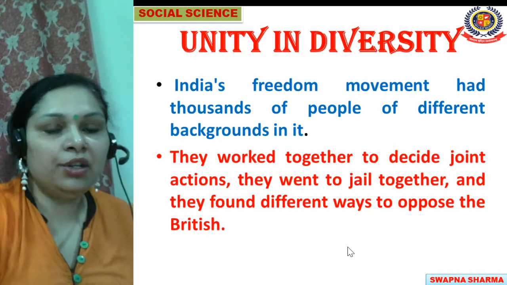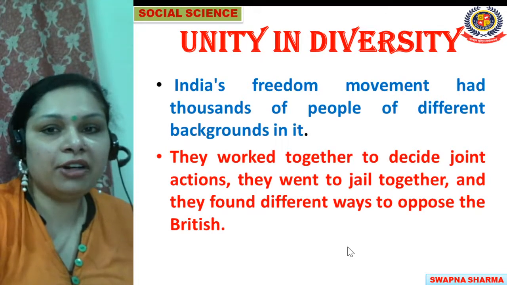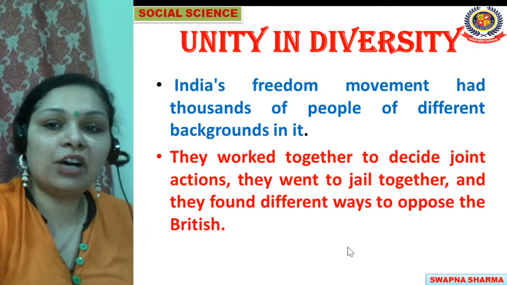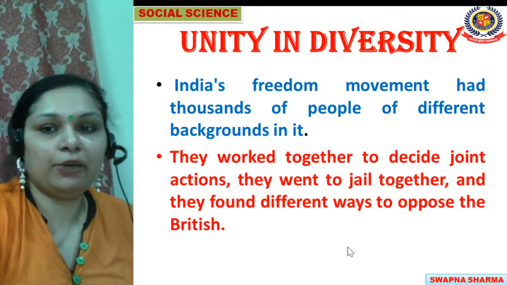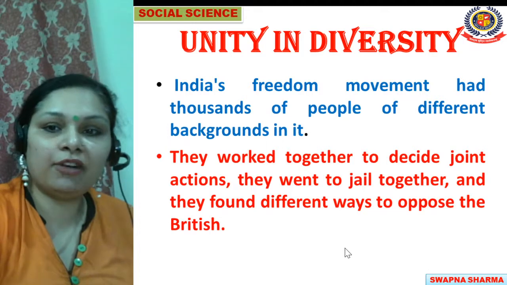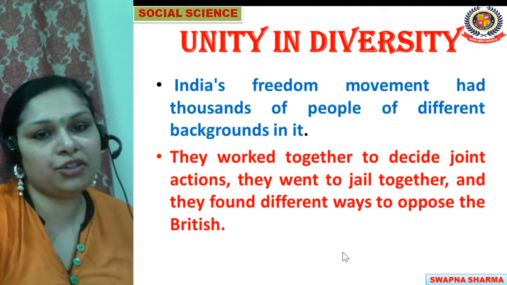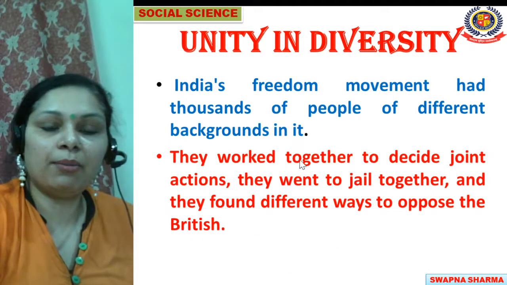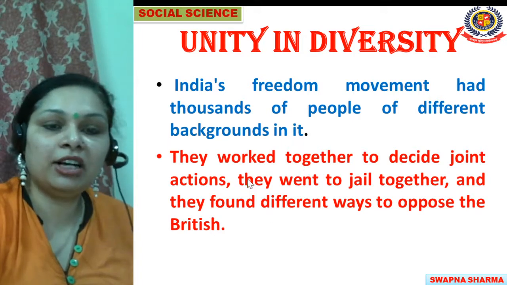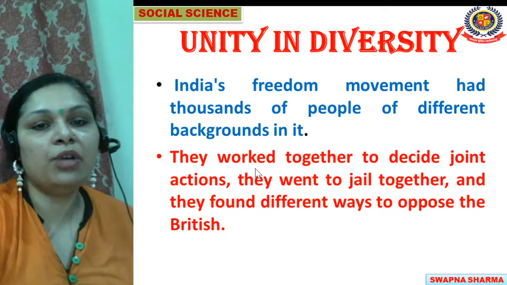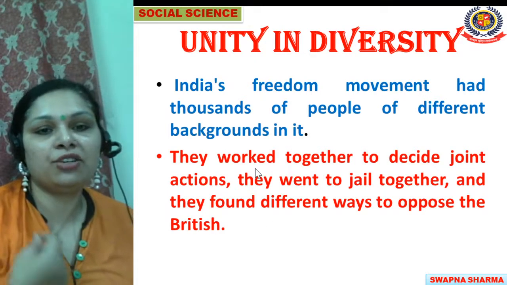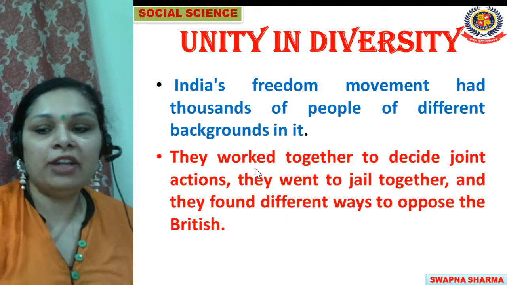As we all know, our freedom fighters were of different religions and different cultures. So India's freedom movement had thousands of people of different backgrounds. They worked together to decide joint actions. They went to jail together, and they found different ways to oppose the Britishers. Yes, even though they were of different religions, cultures, and backgrounds, they came together to oppose the Britishers and to throw the British government out of India.